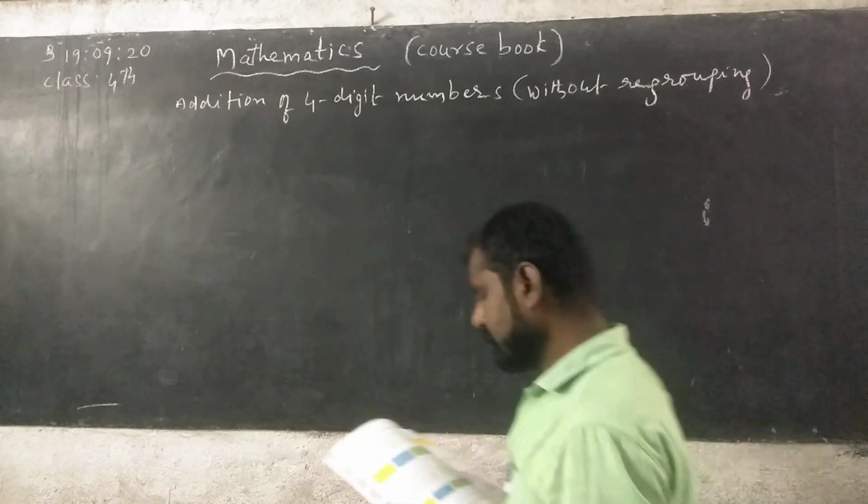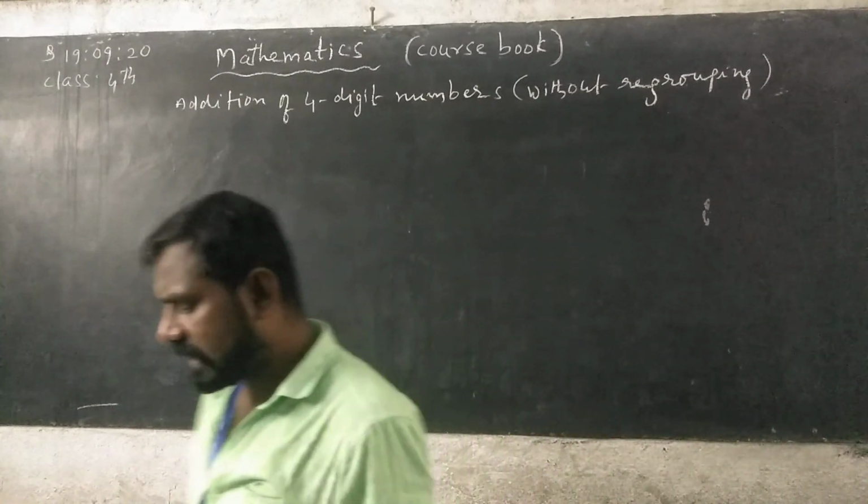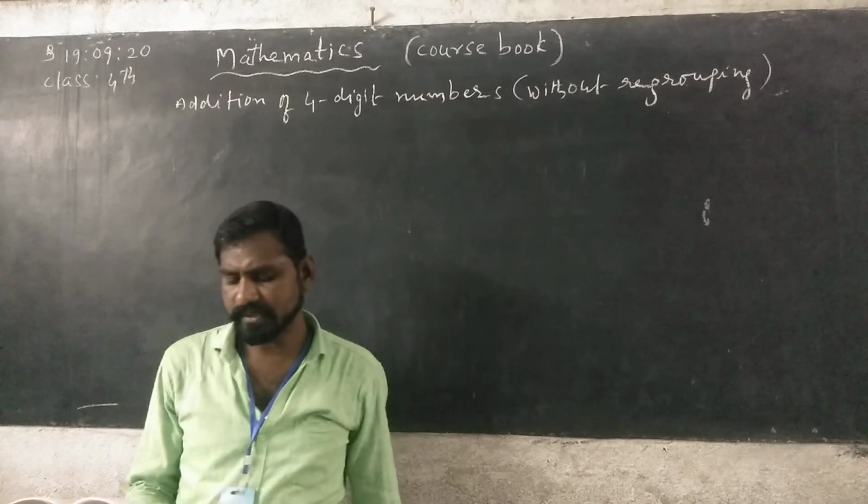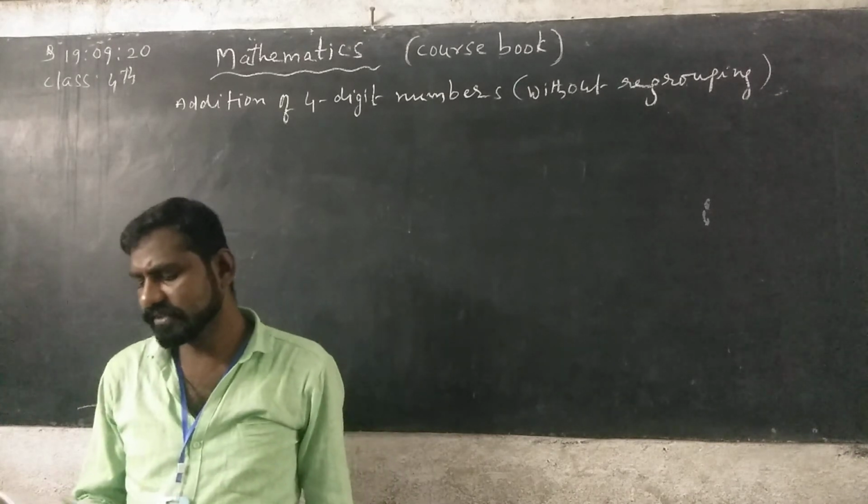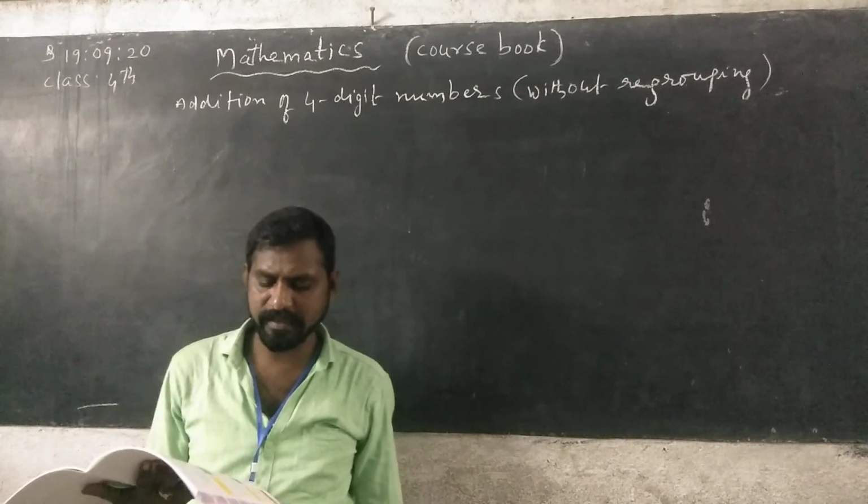We have recapitulated the addition of 3-digit numbers. 4-digit numbers can also be added by following the same method.